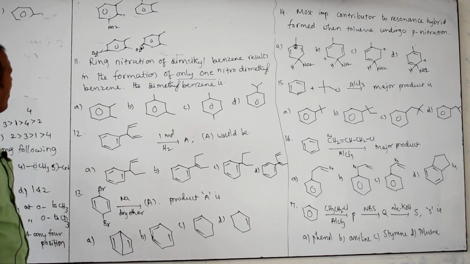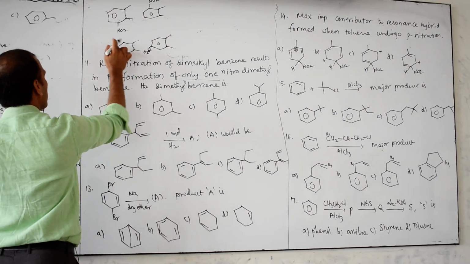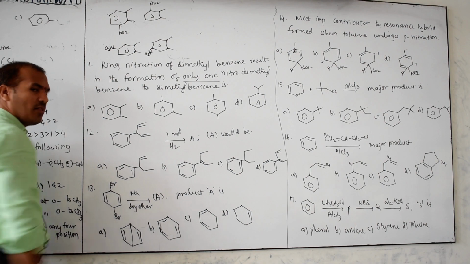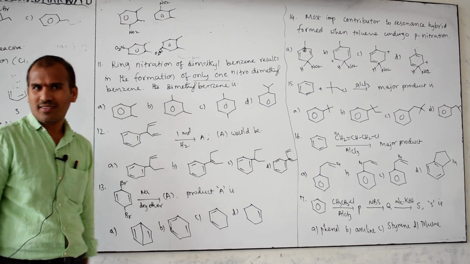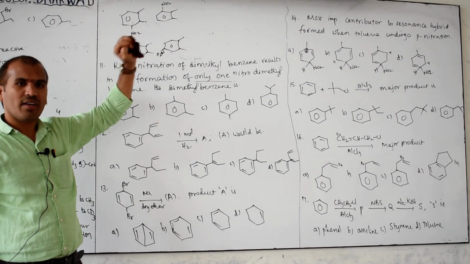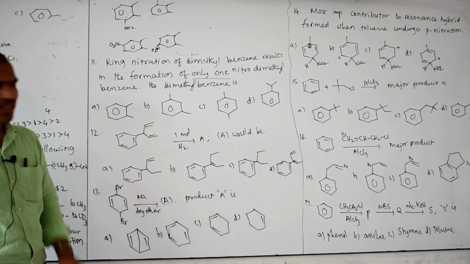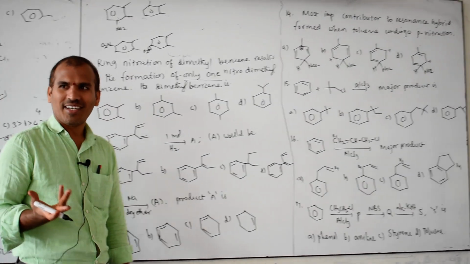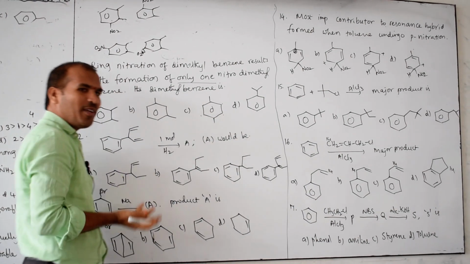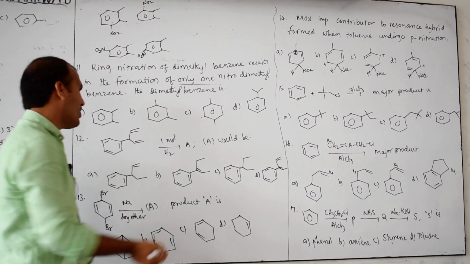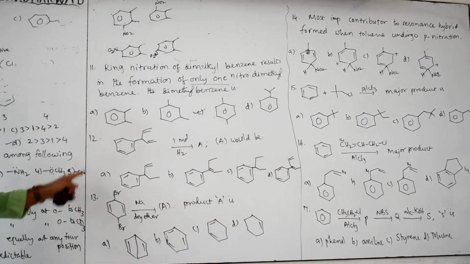With respect to this it is para, and with respect to this it is para. Yes or no? Then how many products form? All the names are different or not? Different. That's why this is not the answer. Then directly C is correct, right? Because this position is identical, and this position is identical, the name is the same. So directly you can answer this. So it is an easy question.